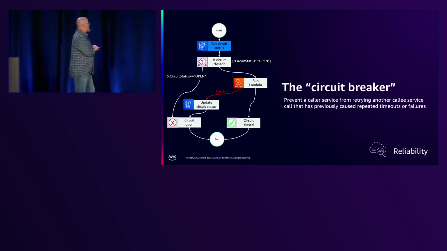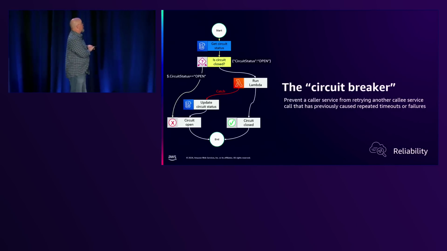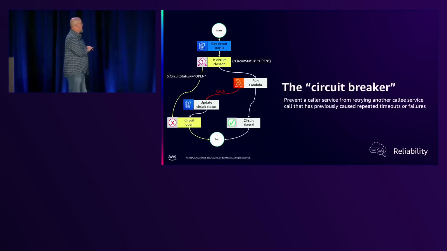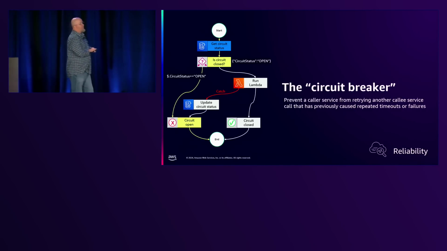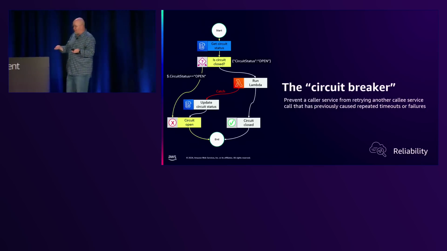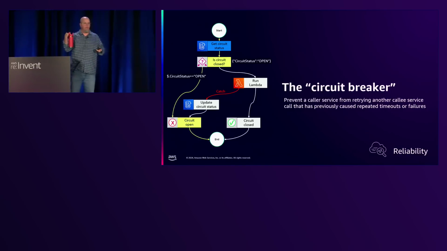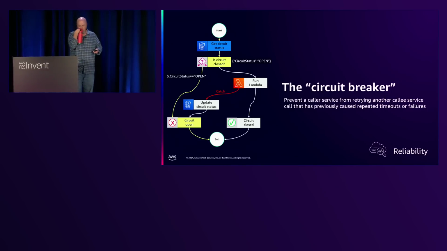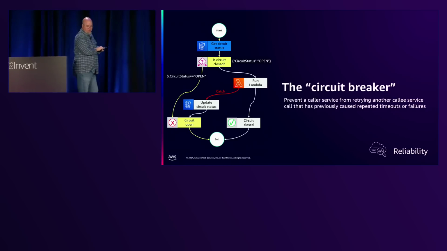So the next time we run it, it'll check, the circuit is open, and so we're just going to go ahead and exit out, right? So this is a way of managing, especially third parties, things you don't have control of. If it's down, you get to work with it. All right, so that's the circuit breaker.